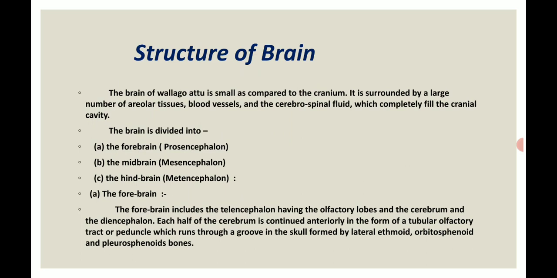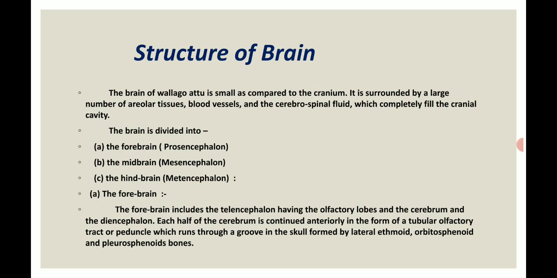Firstly we start with the forebrain. The brain is divided into these 3 regions: forebrain, midbrain and hindbrain. The forebrain includes the telencephalon, having the olfactory lobes and the cerebrum, and the diencephalon.